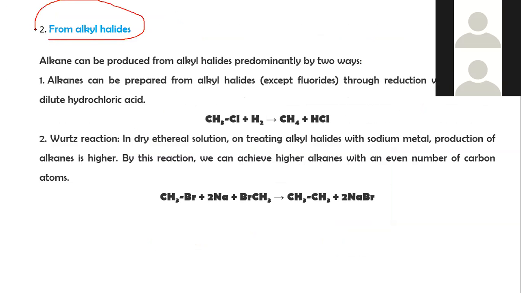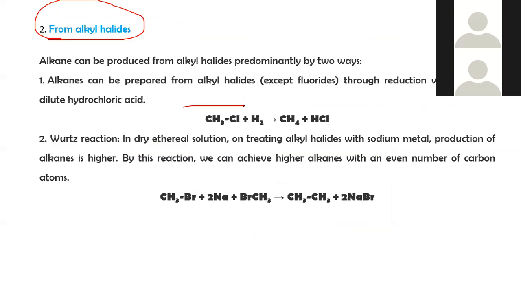From alkyl halides is the second method of preparation of alkanes. Alkanes are produced from alkyl halides prominently in two ways. Alkanes can be prepared from alkyl halide through reduction with zinc and dilute hydrochloric acid.